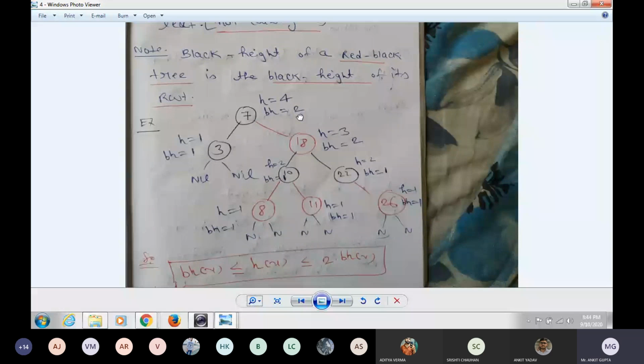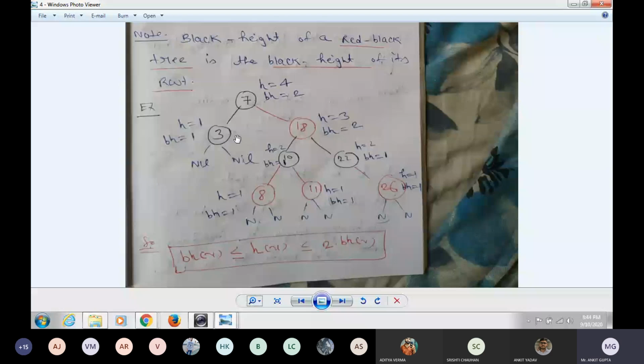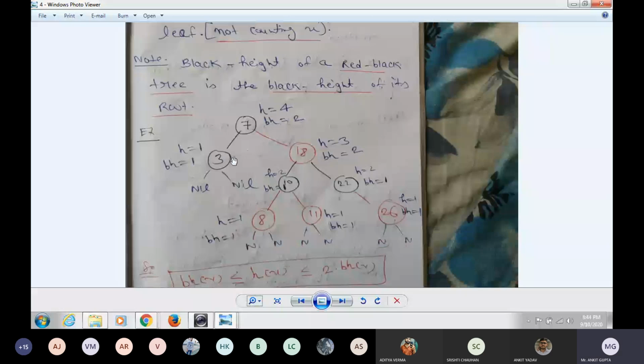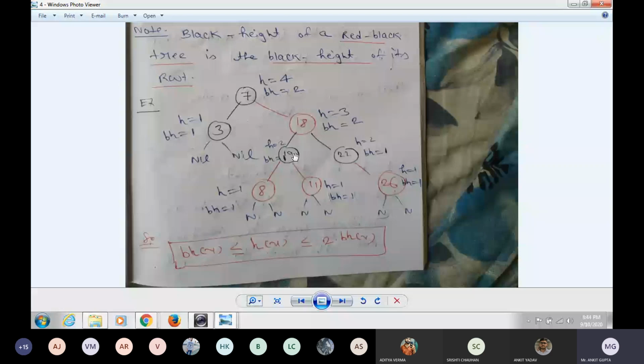Now I want to find the black height of 3. Number of nodes, that is 1. Nil node that is 1, because I will not count the 3. In the definition, not counting X. So if I want to find the black height of 3, I will not count 3. Remaining is only nil node, so 1. Now 18, that is 1 and 2. Here also 1 and 2, here also 1 and 2. That is same. Black height is 2. Here now black height is only the nil node, only 1.